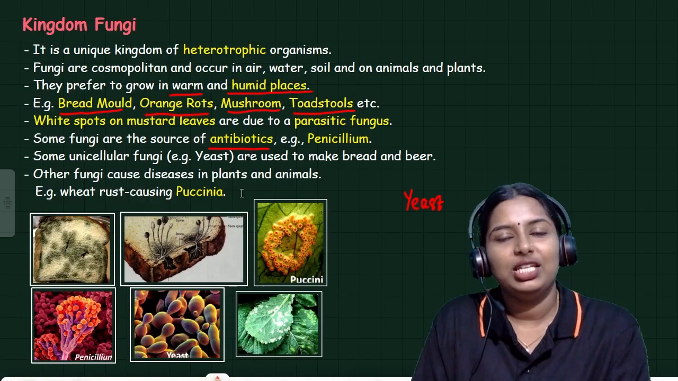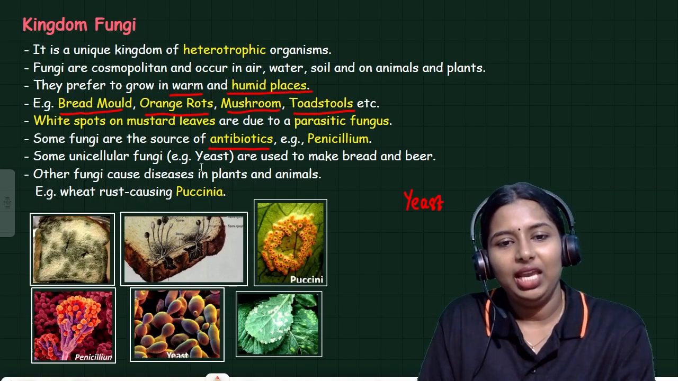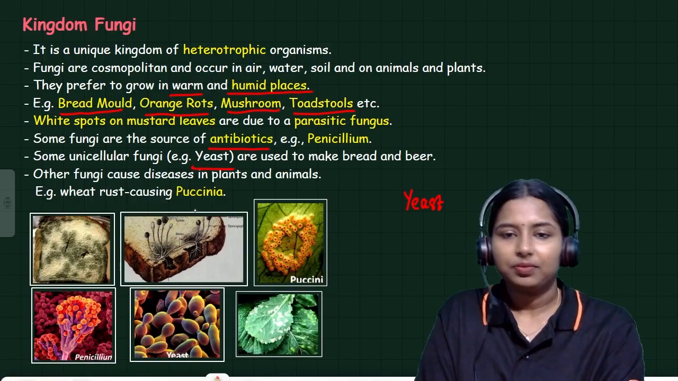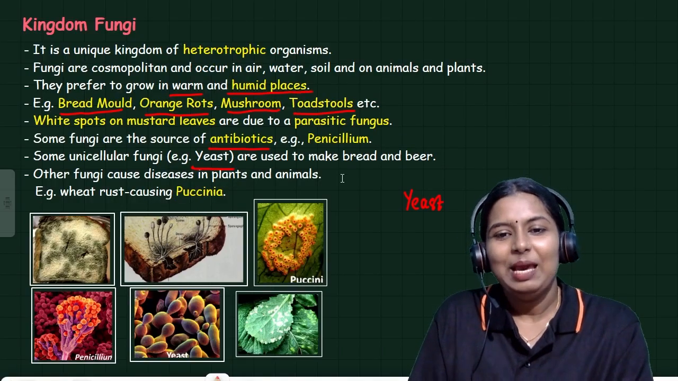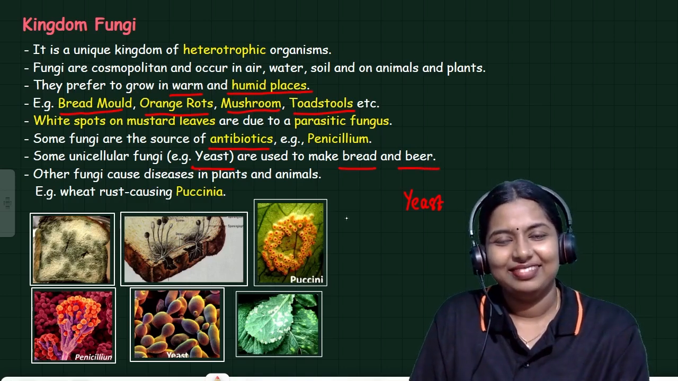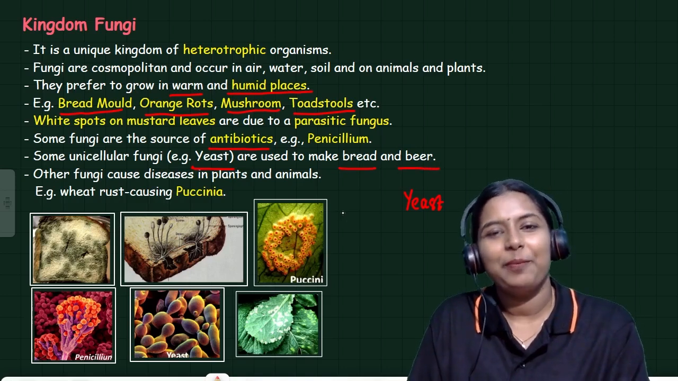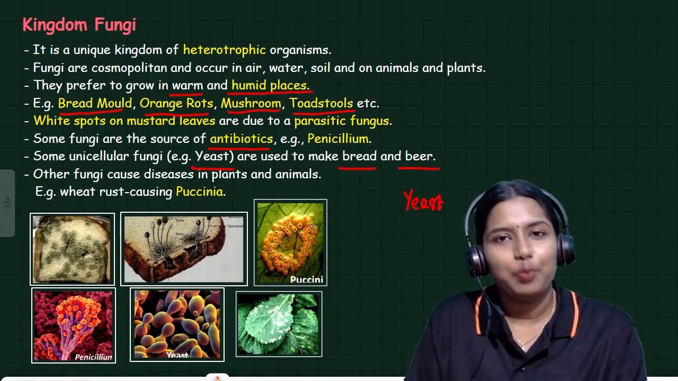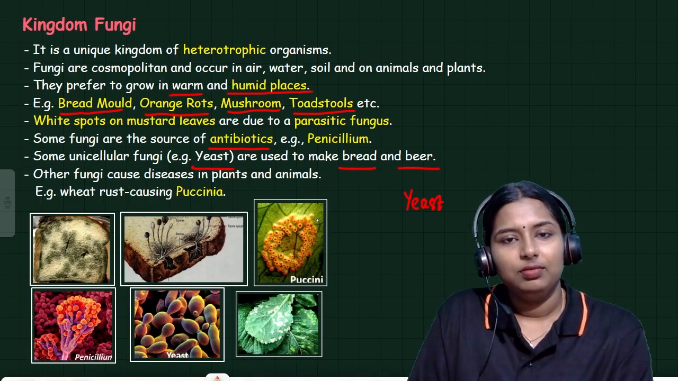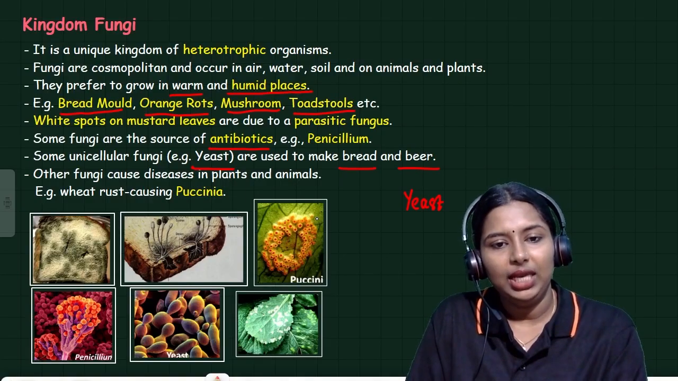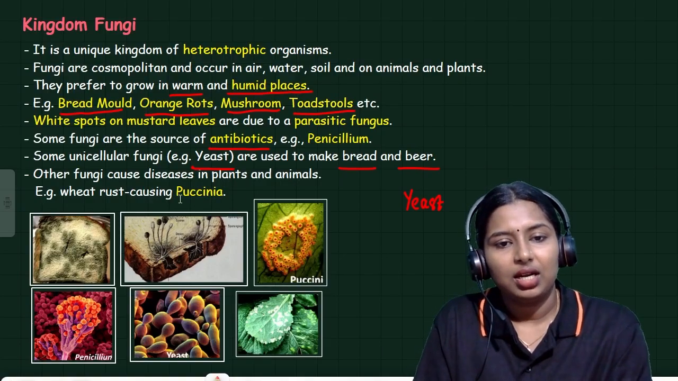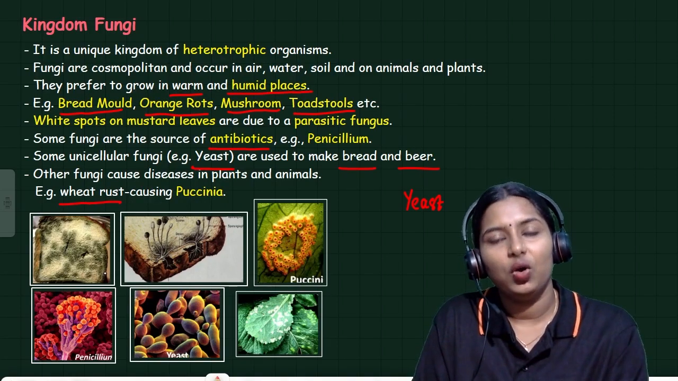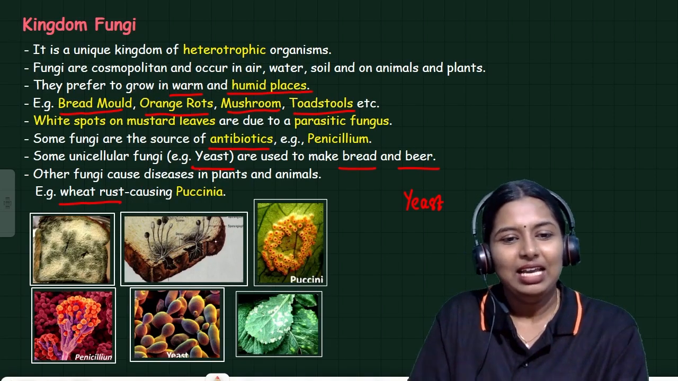Some fungi are unicellular, for example yeast, and the others are multicellular. Yeast can be used for making bread and beer. Other fungi cause diseases in plants and animals. Puccinia causes rust in wheat. This is also a disease caused by the fungus Puccinia.